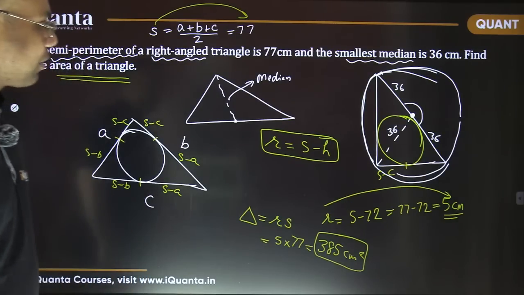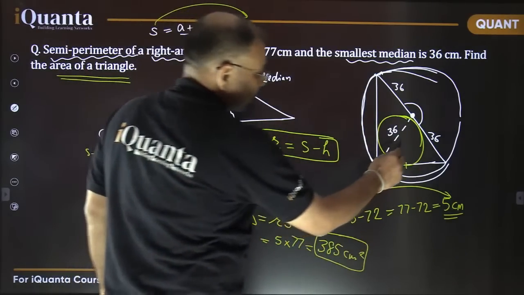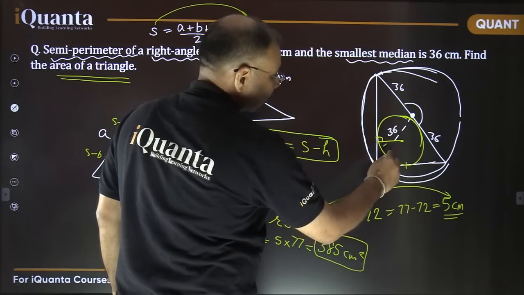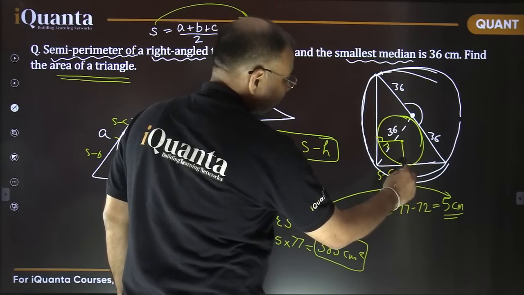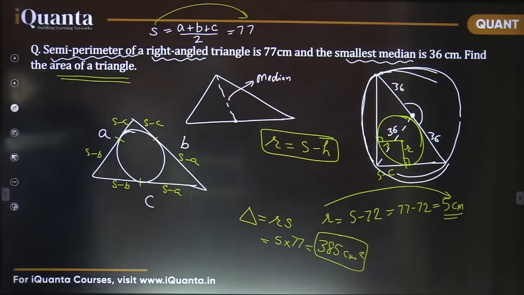Okay, good question, Love Krishna. See, in this case of a right angle triangle, the center to this point distance is the radius. This is the same radius. Yes or no?